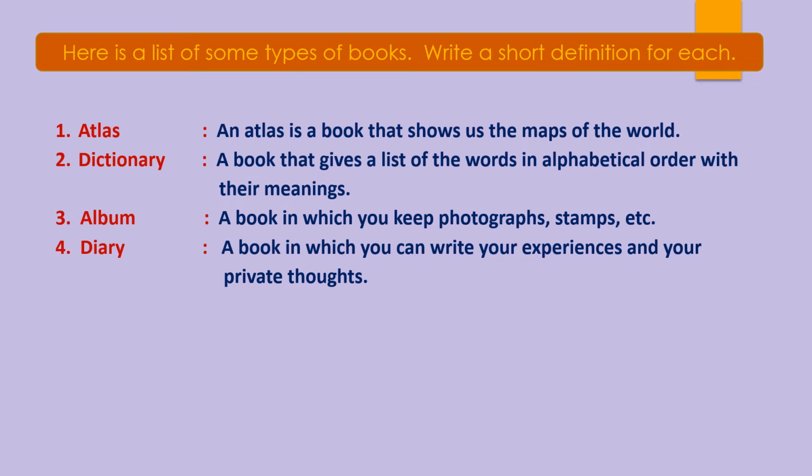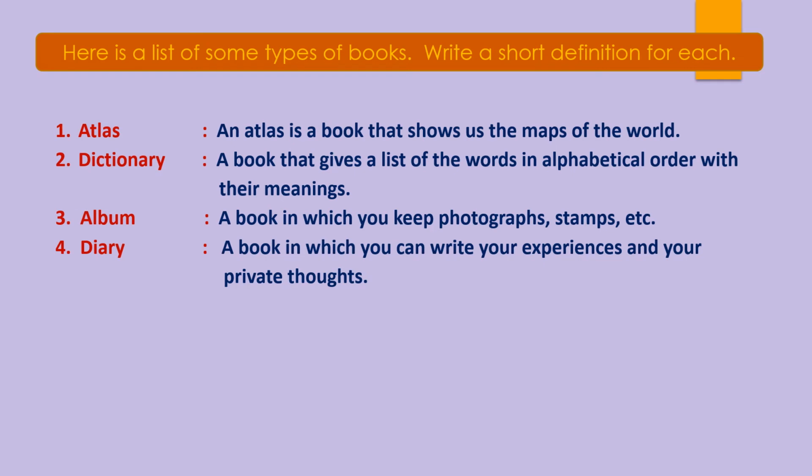Okay, so now next one is catalog. So children, have you heard about catalog? See, catalog is a book containing a complete list of items. If you have gone to the market with your mother, and she bought some cosmetics, usually the shopkeeper used to give a catalog, a book where all the cosmetic items are listed with their prices, isn't it?